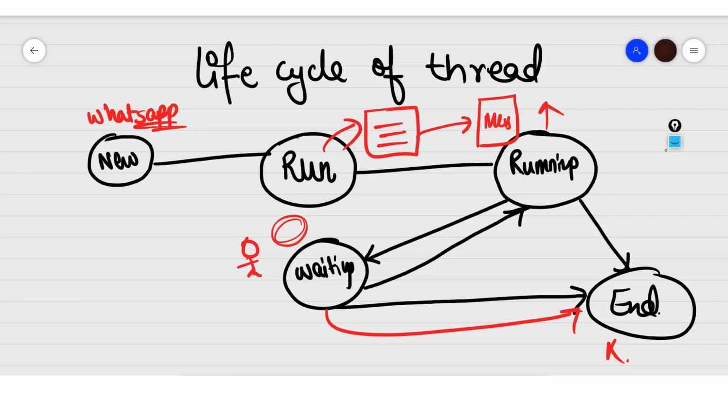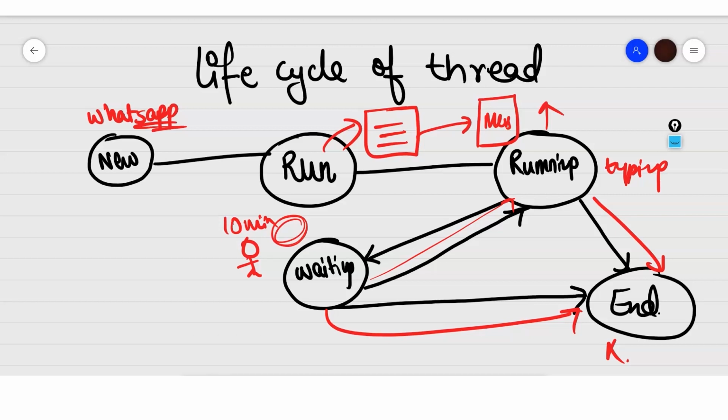But again we can say I was waiting, and then finally after 10 minutes my friend replied. So I go back again to running, and I started typing again and gave my friend a reply, and then I said okay, bye, good night. So here I ended my thread. So there could be a possibility where you are waiting and you didn't get anything that you were requiring and you ended the thread, or you were running and you did your entire work and then you ended the thread. You can go in many directions.